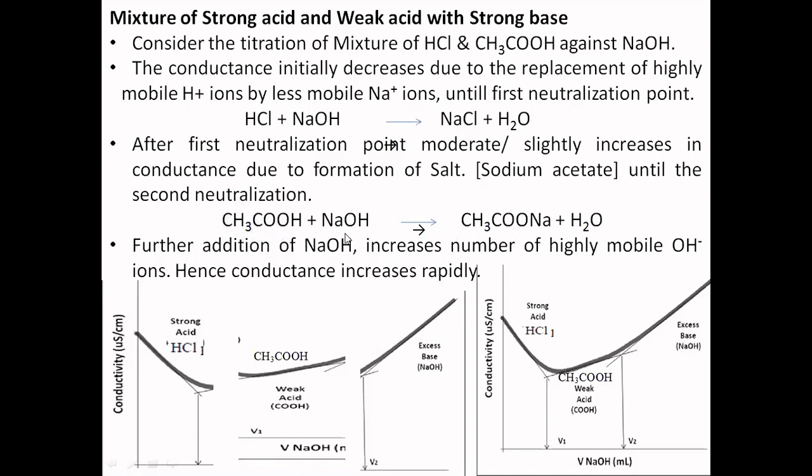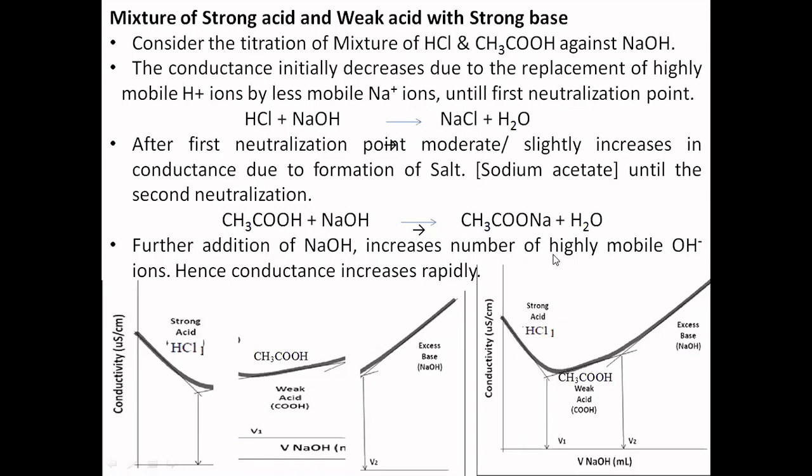So these two will be under common ion effect during the titration. The dissociation of acetic acid is suppressed due to the formation of this salt. Consequently, the conductivity increases as the conducting power of the sodium acetate is more than that of the feebly ionized acetic acid. I'll repeat: why is the conductivity moderately rising? It is because the conducting power of the sodium acetate is more than that of the feebly ionized acetic acid.